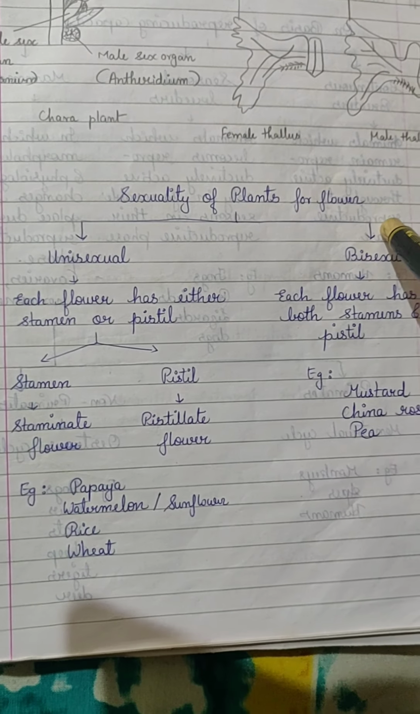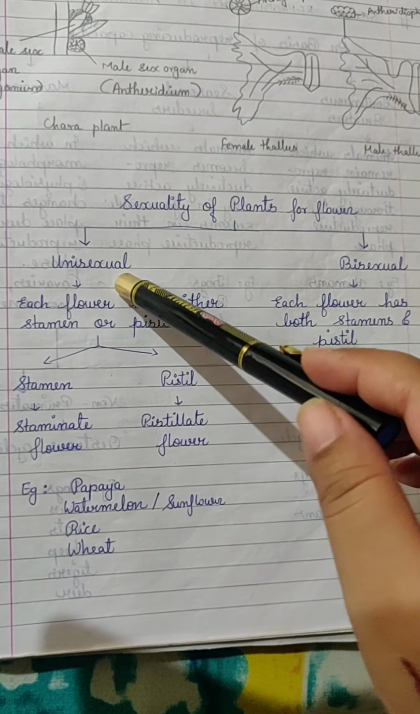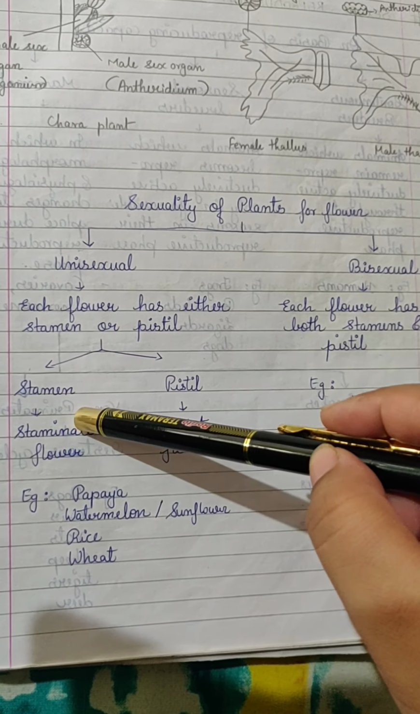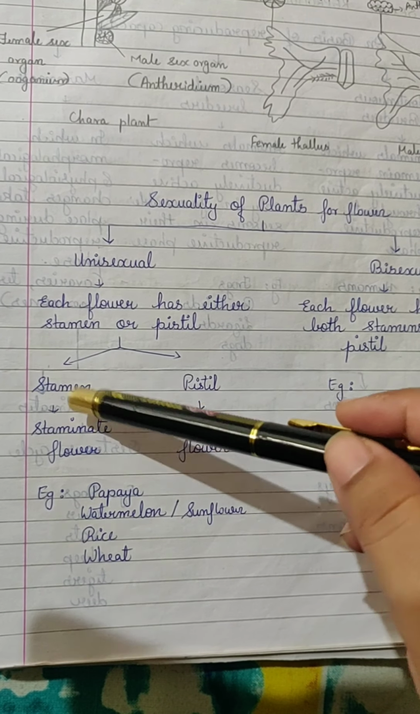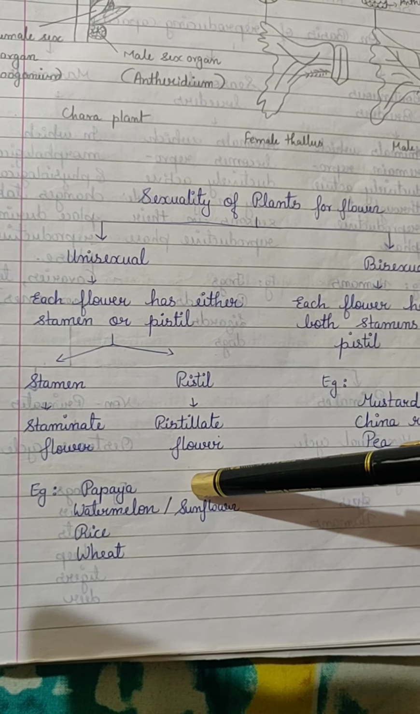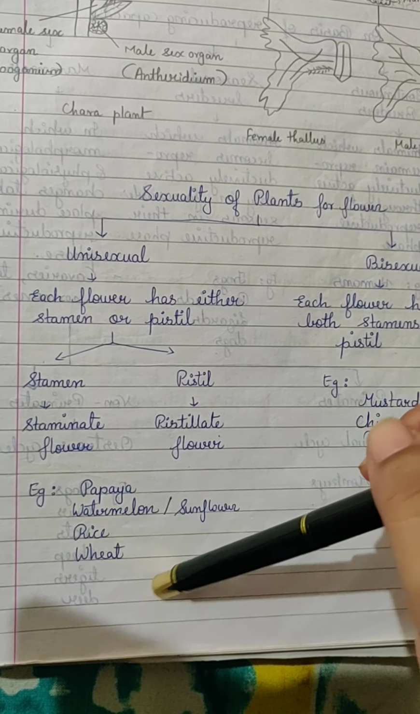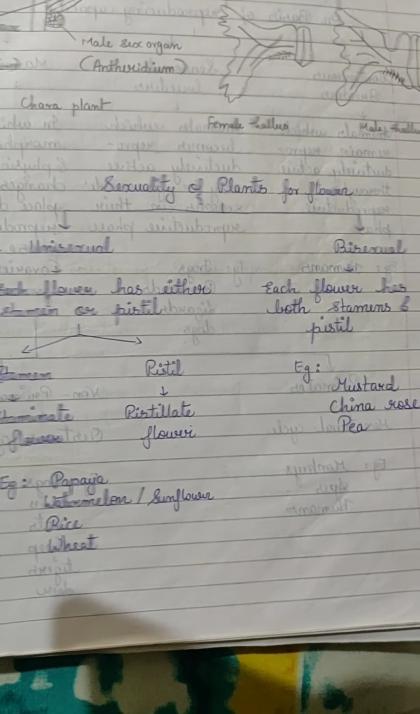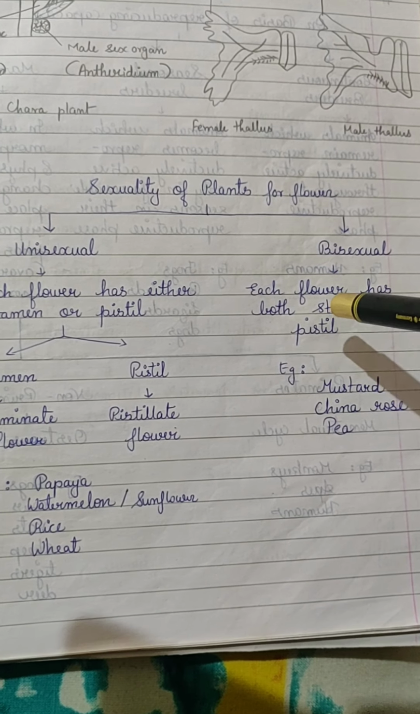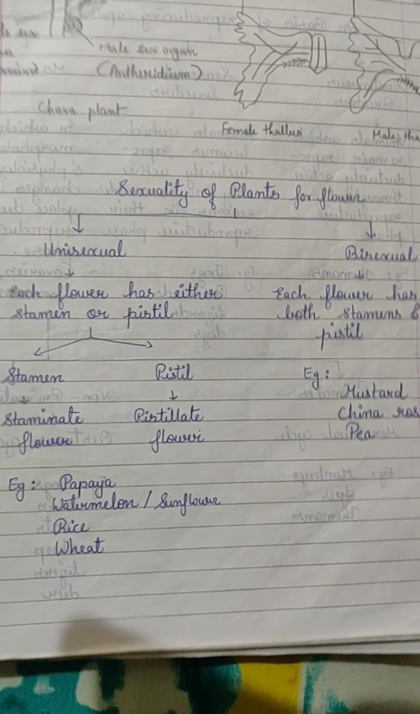Now, sexuality in plants. Flowers may be unisexual, flowers may be bisexual. If flowers are unisexual, they will bear either stamen or pistil, or carpel, we can call it. If a flower bears only the stamen, that is the male reproductive part, it is called staminate flower. If a flower bears only pistil, then it is called pistillate flower. Example: papaya, watermelon, sunflower, rice and wheat. Bisexual means both male and female reproductive parts are present in the flower, that is both anther and pistil. Example is mustard, china rose and pea.